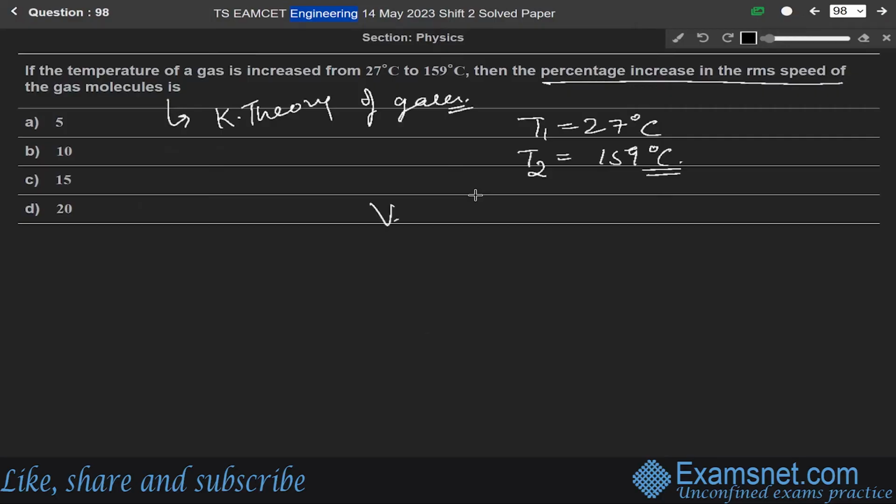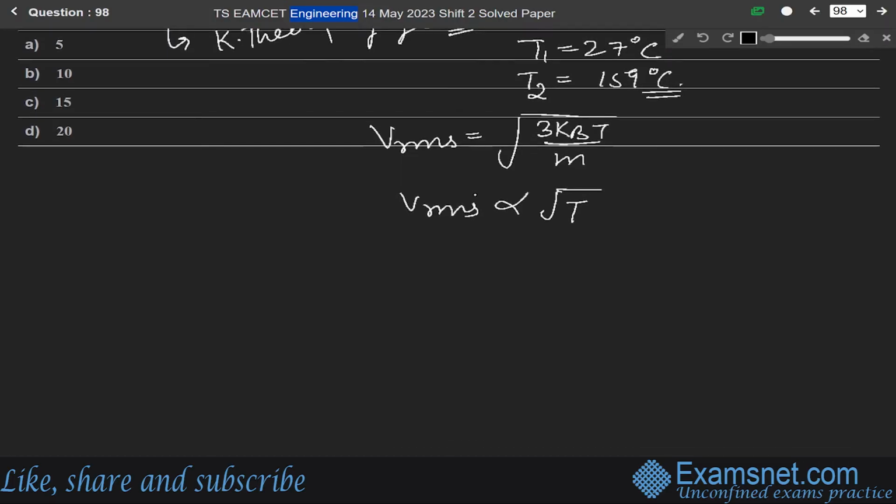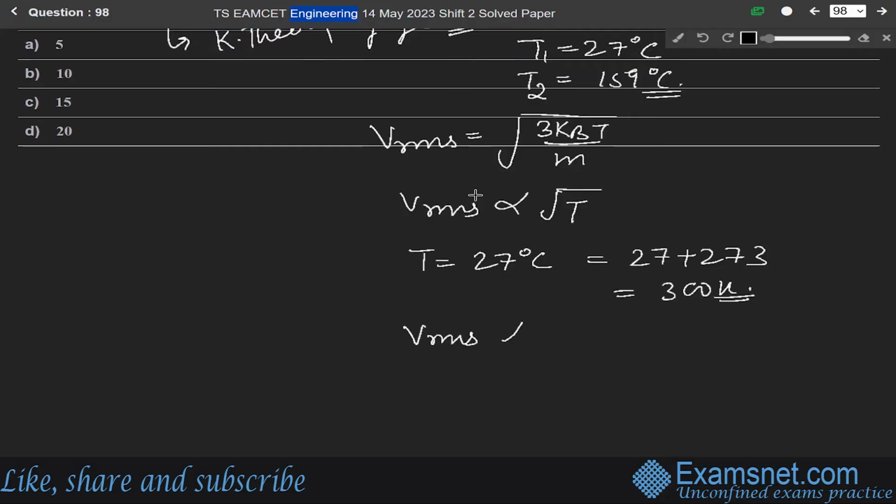And we know that the RMS speed, Vrms, is equal to the square root of 3 kB T by M. This means Vrms is directly proportional to the square root of T. So for T equals 27 degrees Celsius, meaning 27 plus 273, we will get 300 Kelvin. So Vrms is proportional to root 300, which is 17.32 meter per second.